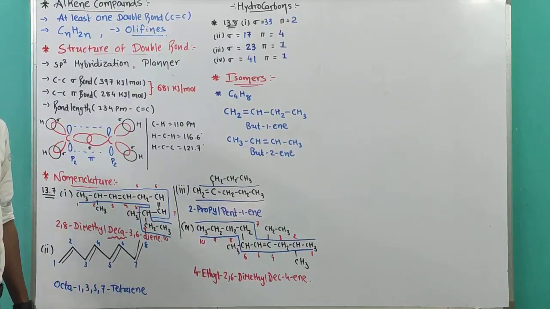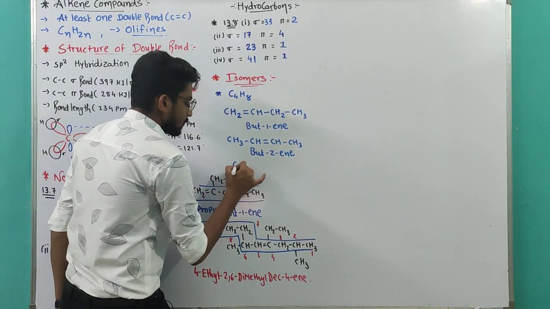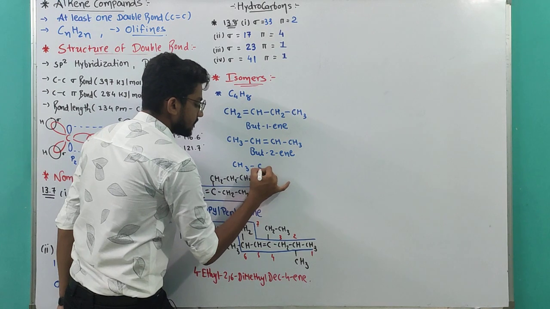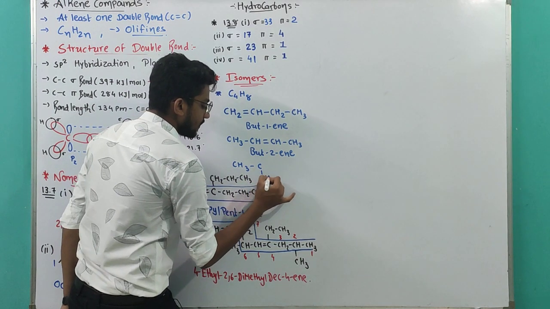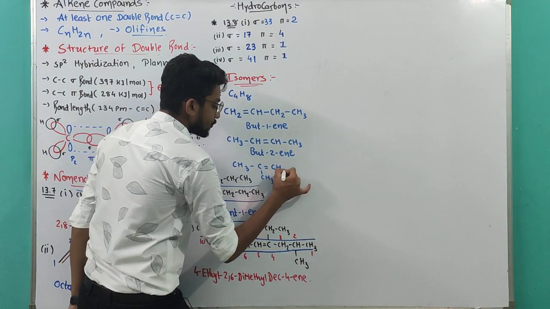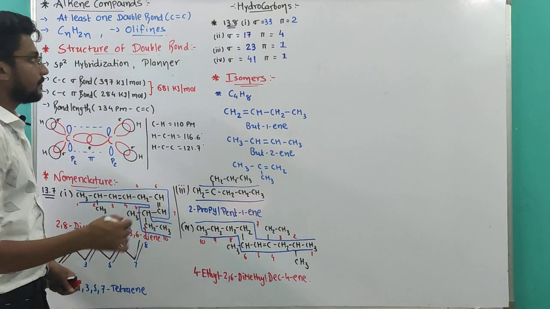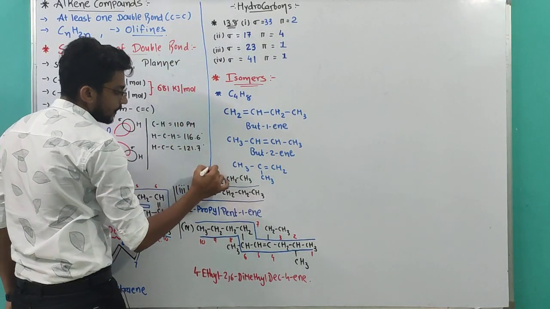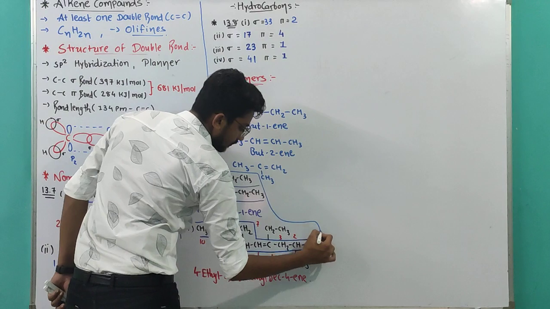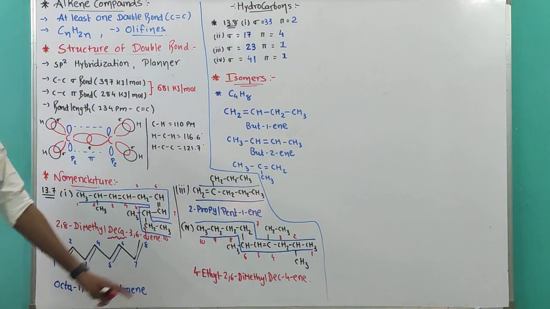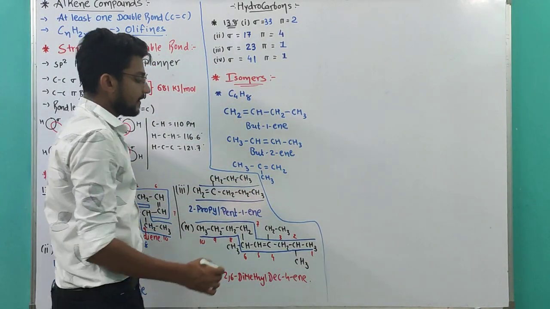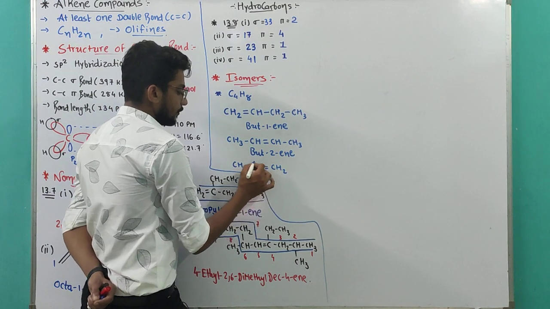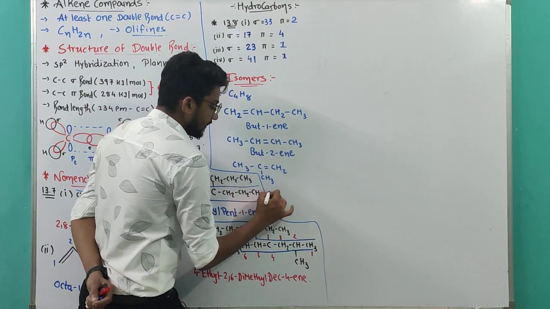After that, let's make one branch. So CH3, C, CH3, double bond, CH2. One branch is there. Okay, I forgot to draw a line. That's why its name will be: 1, 2 and 3 carbons, and the second carbon has a branch.